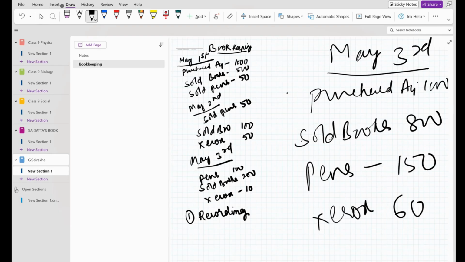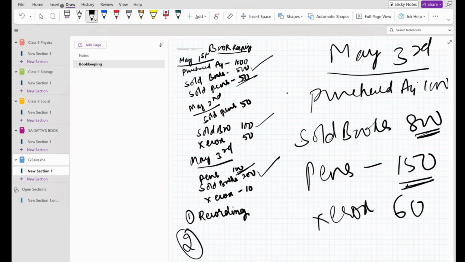You wrote all these things, what does it mean? For example, sold books: here sold books are there, here sold books are there, here sold books are there. It means all similar items, you are making a total. And next one, pens. And here pens are there. Here you are making a total.